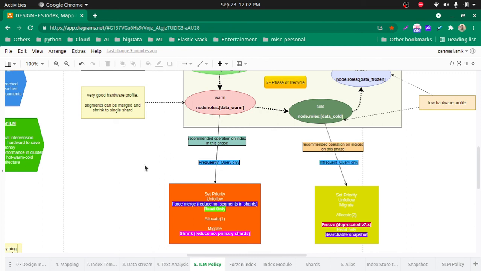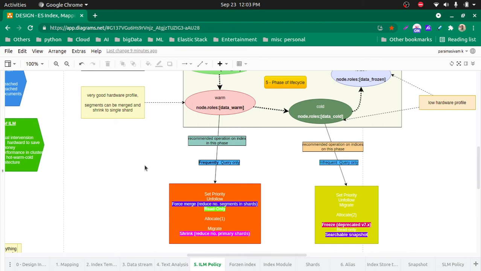Then of course it happens automatically by ILM. It will check every 10 minutes, then accordingly it will move the indexes to a different phase or different node. Then update, as I have already said, how the updates work.